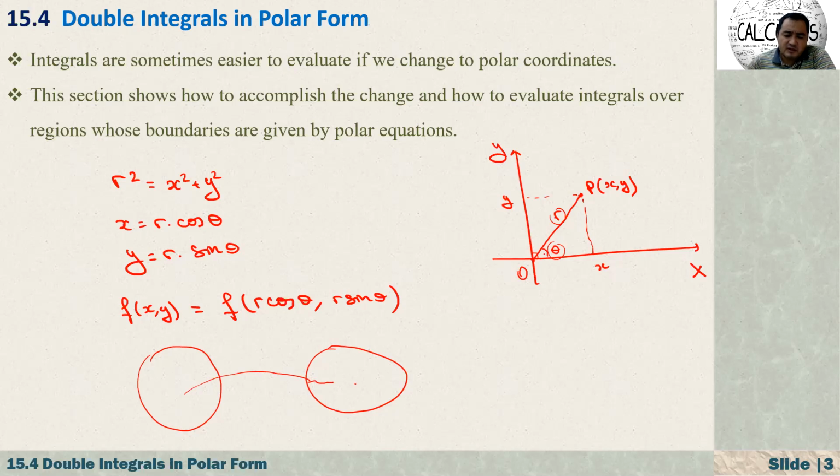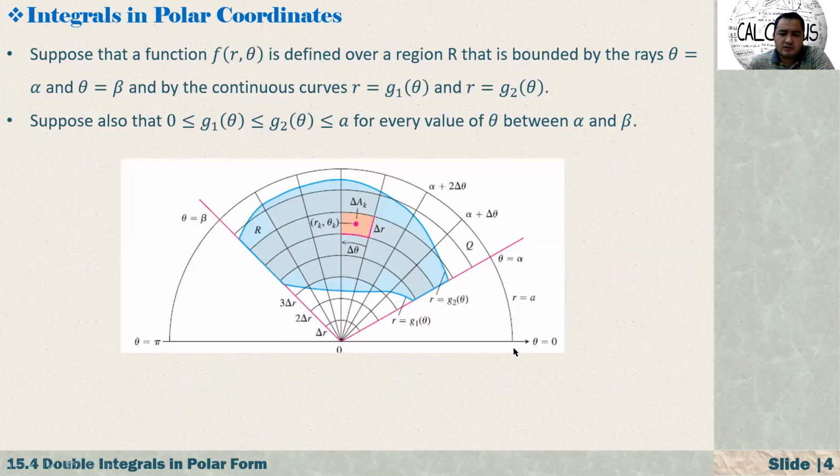And now, of course, there's a little bit of change when we are obtaining the double integral. We will talk about this, and after that we see a few problems. That's it. That much is enough. I think that's actually all about double integrals and polar coordinates. Okay, now let's start, guys.